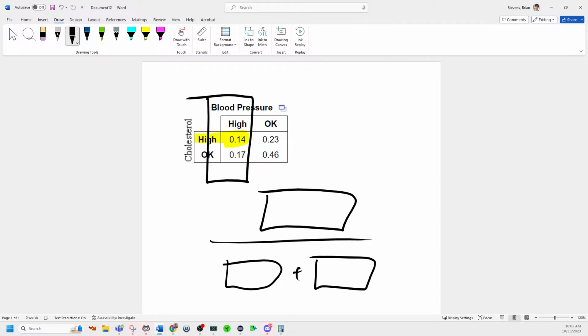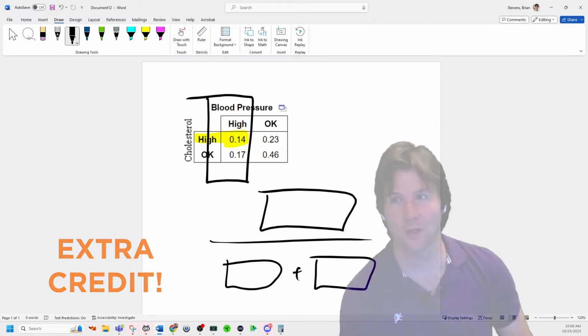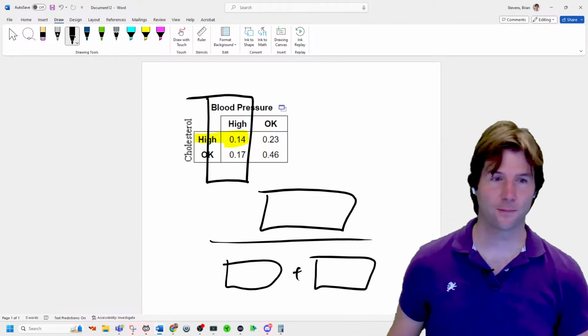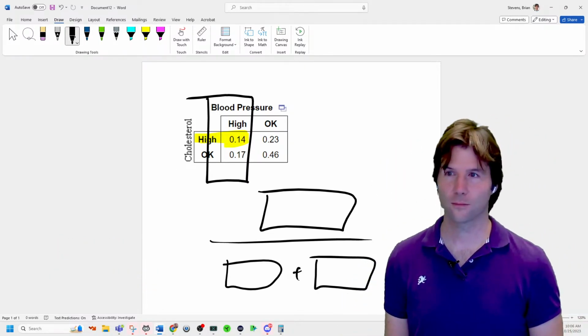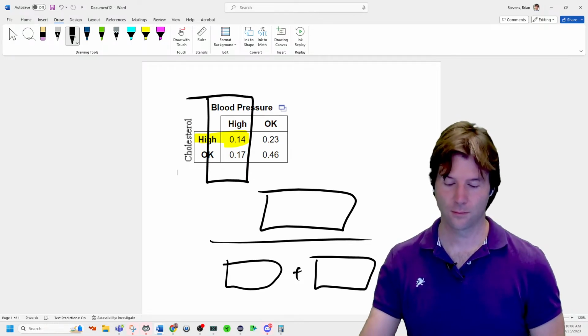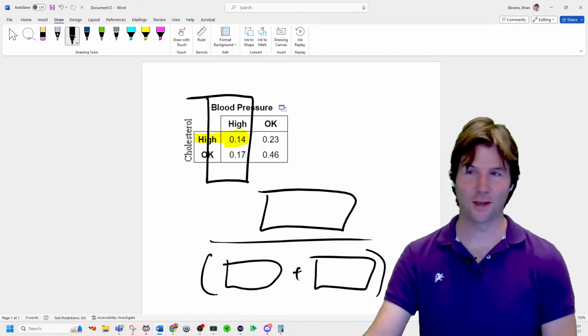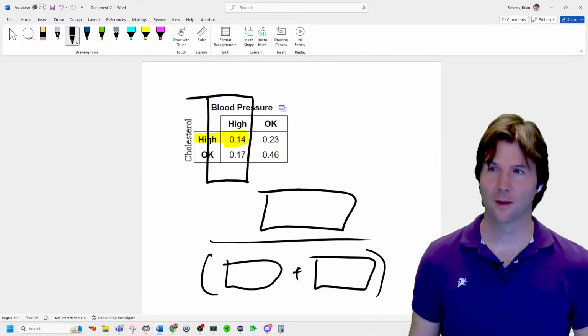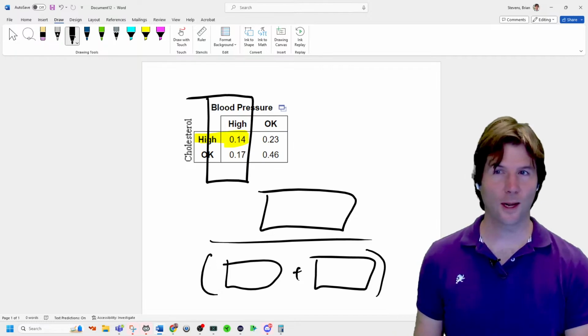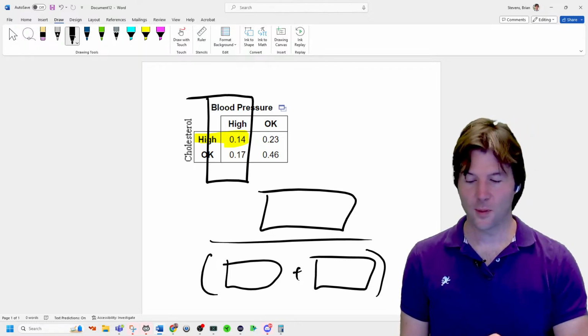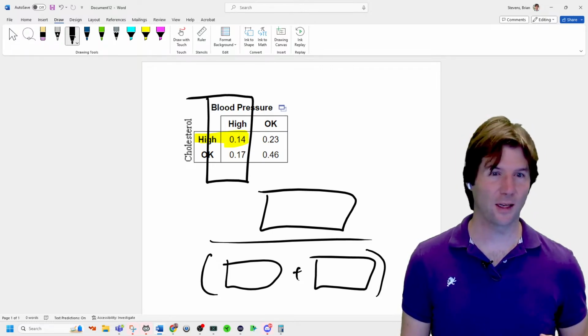Can anyone tell me the mathematics right here for this one? The probability of somebody, great job, Aaron, right there. We got through some points. The probability of someone with high blood pressure having high cholesterol. I've got blanks for you to fill in right there. So it helps when you draw it out to be like, okay, of the people with high blood pressure, what's the probability they have high cholesterol?